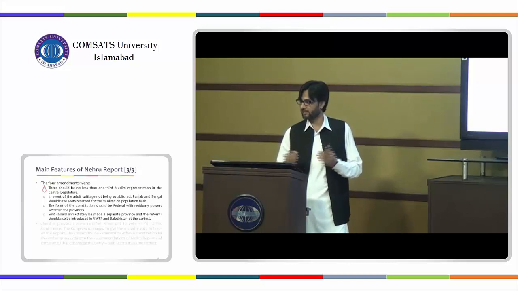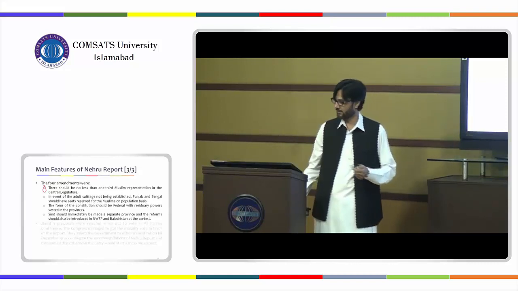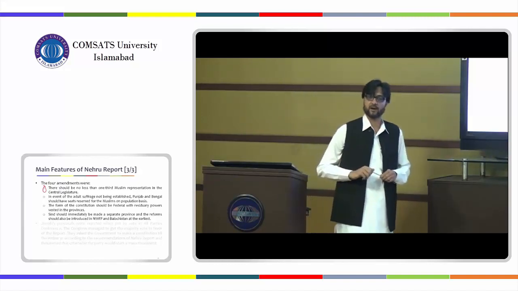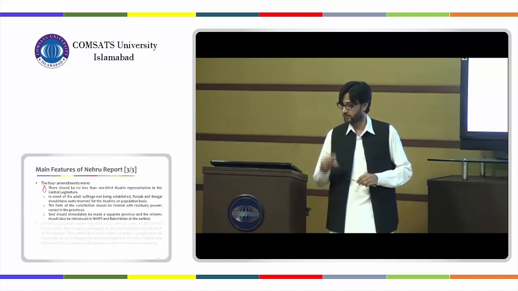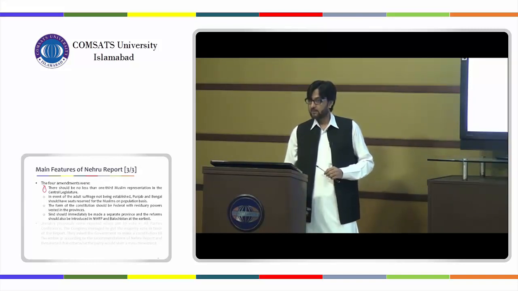Because the Muslims were mainly in majority, but if this adult suffrage is not given to them and a qualification for a voter is presented, a lot of Muslims might not fall into the category of the voter list, right? What is this? Kindly explain adult suffrage.